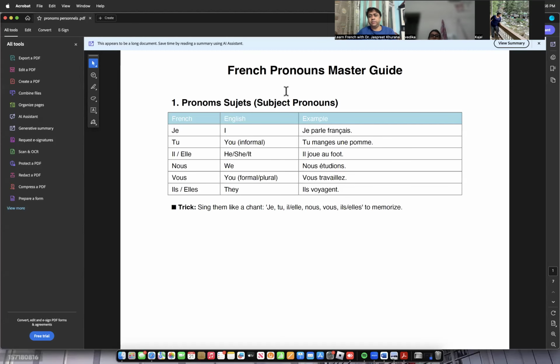This is again pronom personnel. The very first type of pronom personnel is pronom sujet. Subject pronouns you must know, like je, tu, il, elle. This we already know. For example: je parle français, tu manges une pomme, il joue au foot, nous étudions, vous travaillez, il voyage. This is just simple to show you what are pronoms sujets.